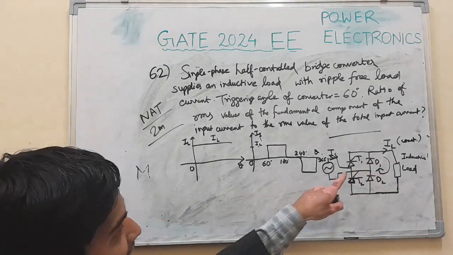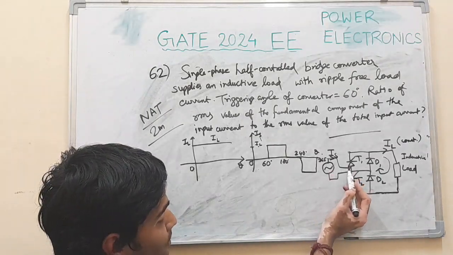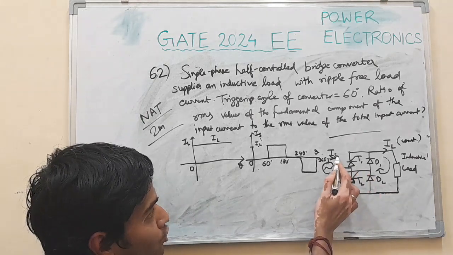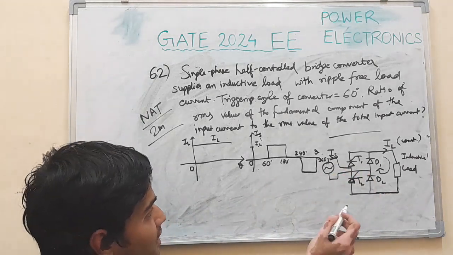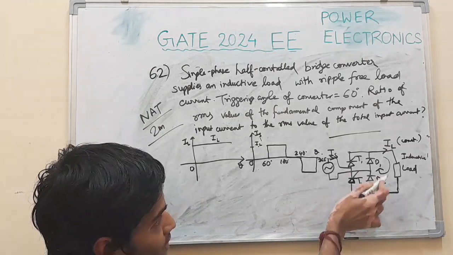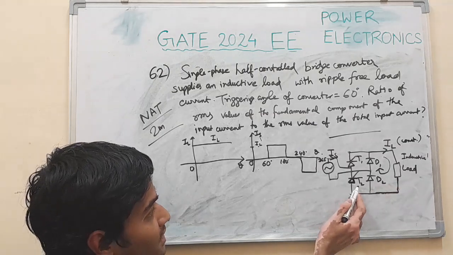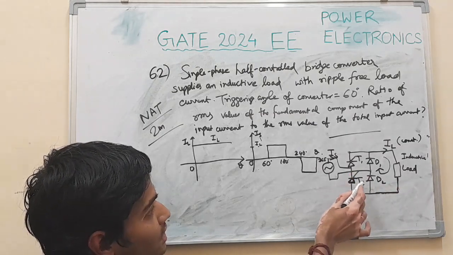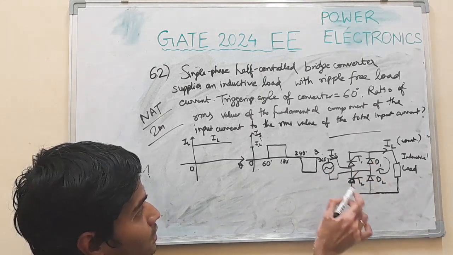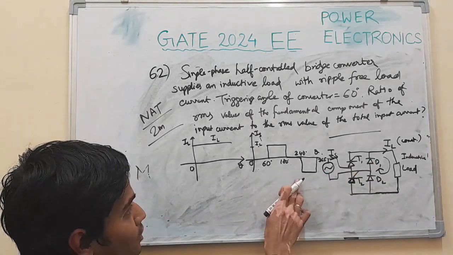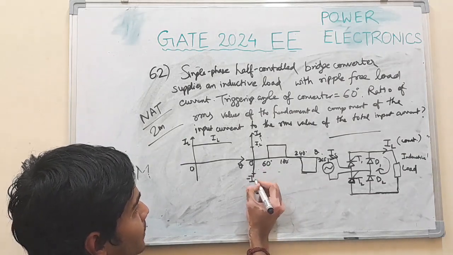Okay, and when the thyristor is triggered, the source will deliver current to the load, and the source current will be equal to the load current for 60 degree to 180 degree. Similarly, after the interval 180 to 240 degree, the load current will free wheel, and after this T2 is triggered, it will conduct through this path. Okay, so the source current will be opposite of the load current, minus IL.